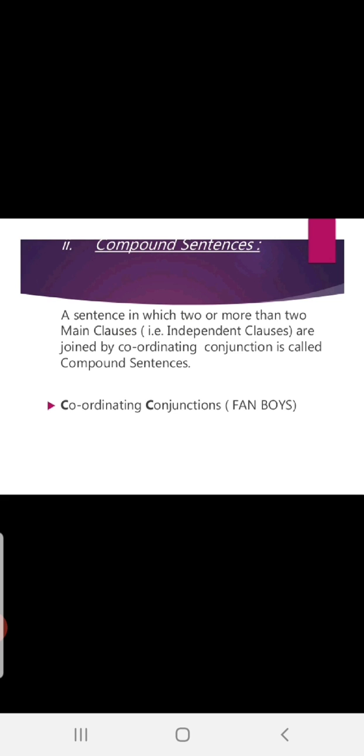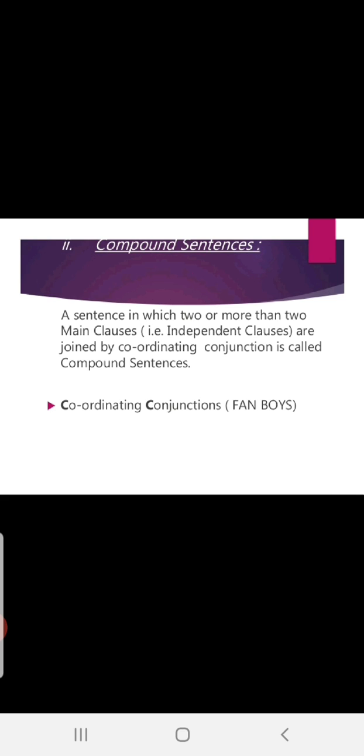Fine. Now, what is a compound sentence? A sentence in which two or more main clauses, that is independent clauses, are joined by a coordinating conjunction is called a compound sentence. Yes, another thing is inserted in this. I will tell you what it is. But before that, a compound sentence has two or more main clauses. How many main clauses? Two or more. But it is combined with the help of coordinating conjunctions.